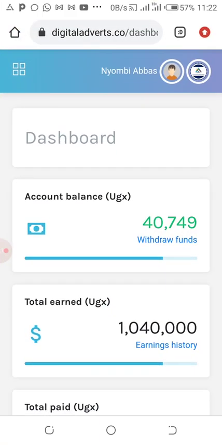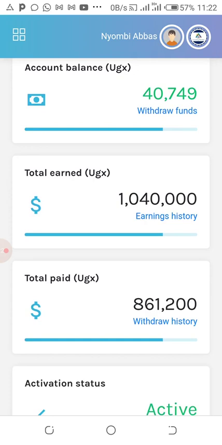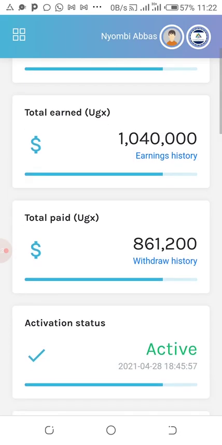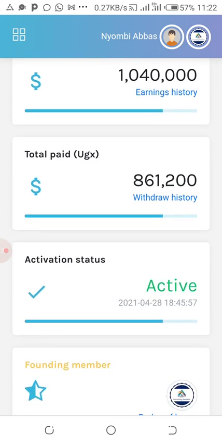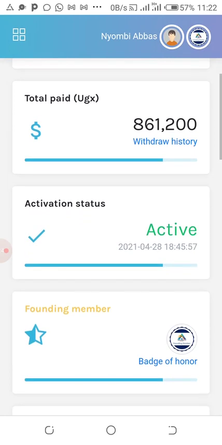So this is the account. You see, guys, how people are making money. For example, the account balance is 40,000. Total earned is 1 point something. I want you guys to see the proof that people are making some money.